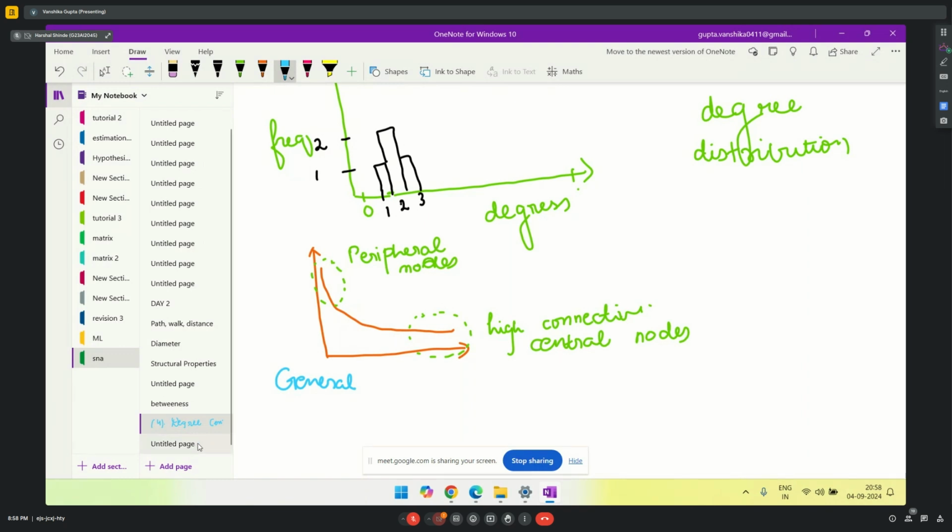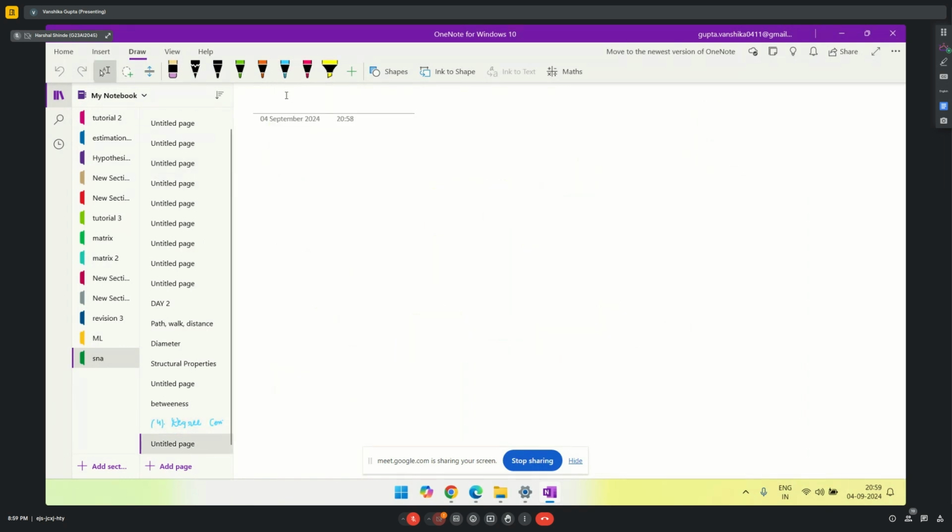Got it, thanks. Okay, moving on to the next concept, which is clustering coefficient. We have discussed clustering coefficient earlier also. Now I am going to discuss it in detail a bit. So we have two sorts of clustering coefficient. One is the local clustering coefficient that you define for every node, and the other is the global clustering coefficient that we define for the entire graph.